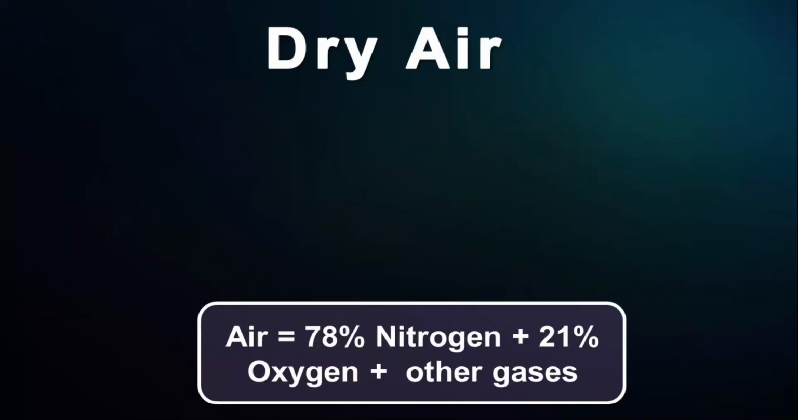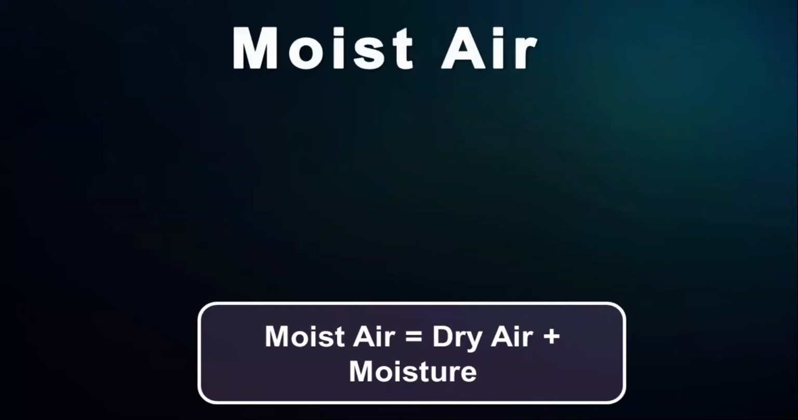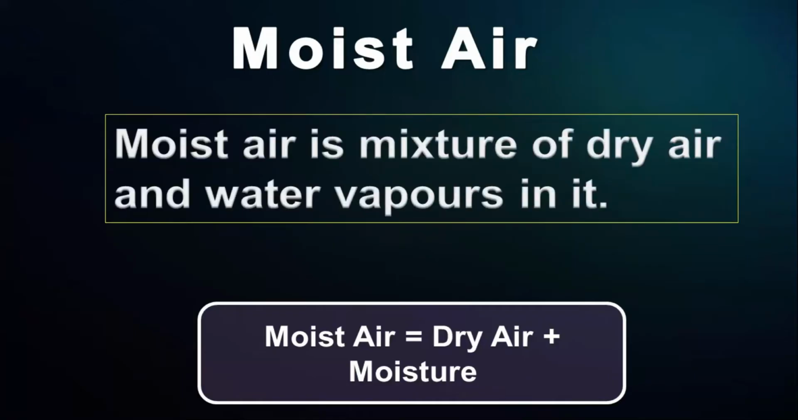The first one is dry air. Air is actually a mixture of gases like nitrogen, oxygen, CO2 and other gases. It also has small traces of water vapor in it. But when we say dry air, then it is air without water vapors in it. Second, moist air. Moist air is dry air with water vapors in it. These water vapors are dispersed in air. Moisture in air is in vapor form, so it is moist air.